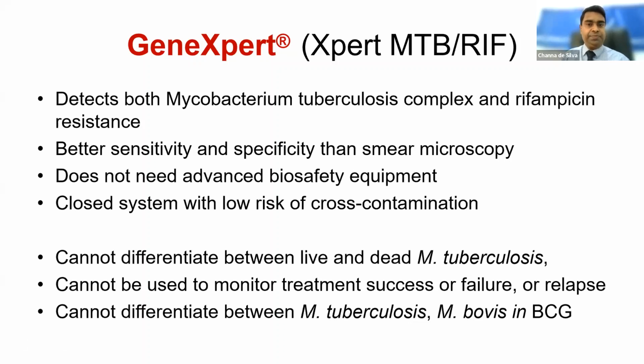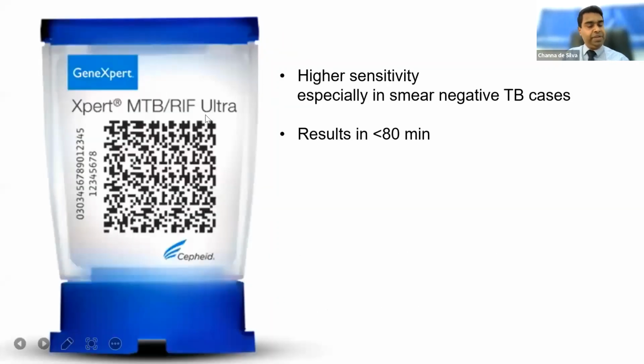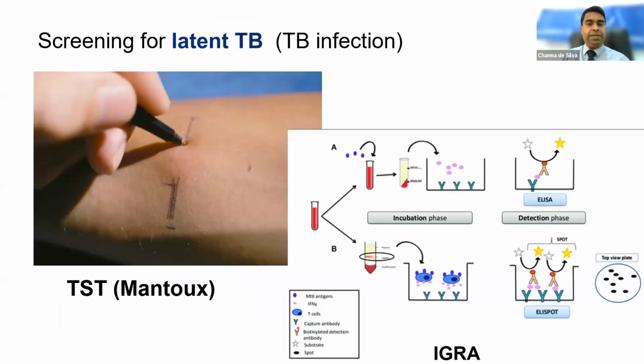We cannot differentiate. So this is the currently available most advanced technique, the GeneXpert Ultra. Its sensitivity is higher, it contains more targets to detect, and the results can be obtained within 80 minutes.